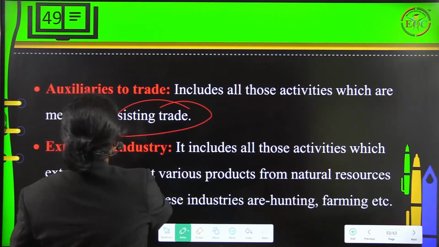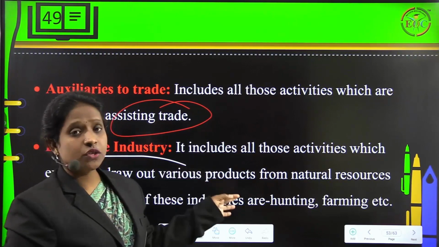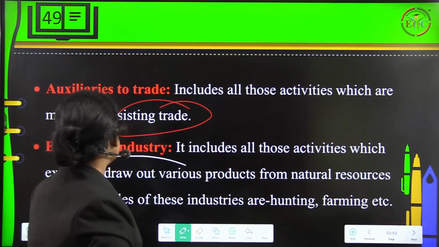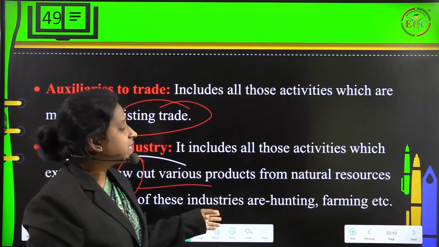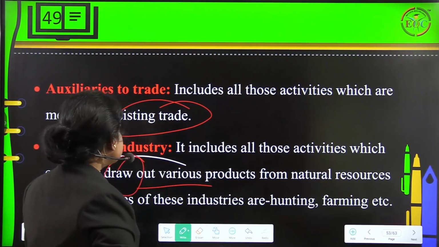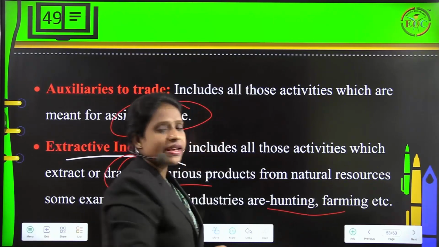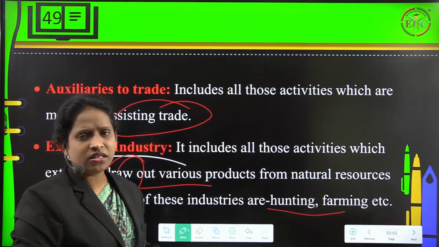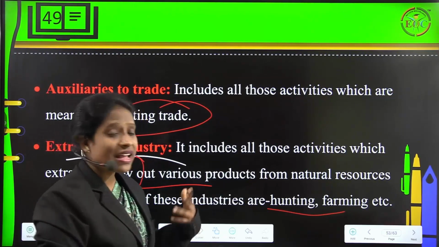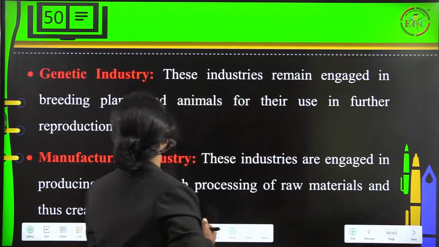Fine. Next, we have extractive industry. Extractive industry includes all those activities which extract or draw out various products from natural resources. Some examples of these industries are hunting, farming, etc. So this can be an example of extractive industry, where you try to extract natural resources. That is the reason we call them extractive industries.